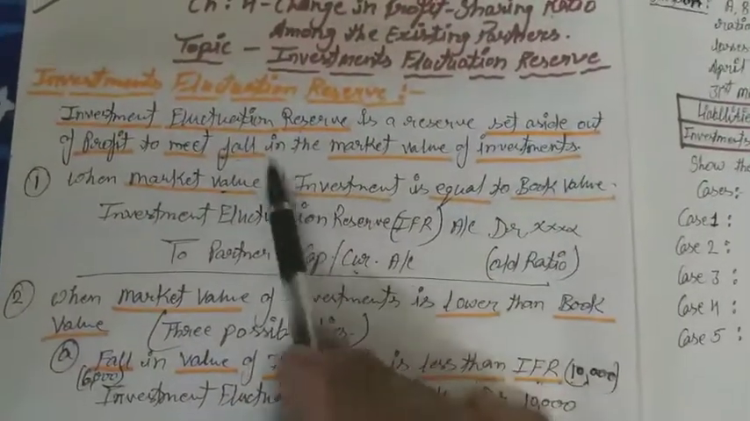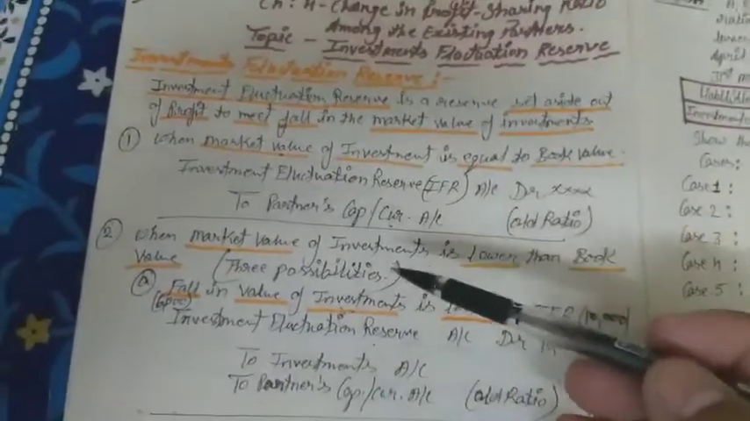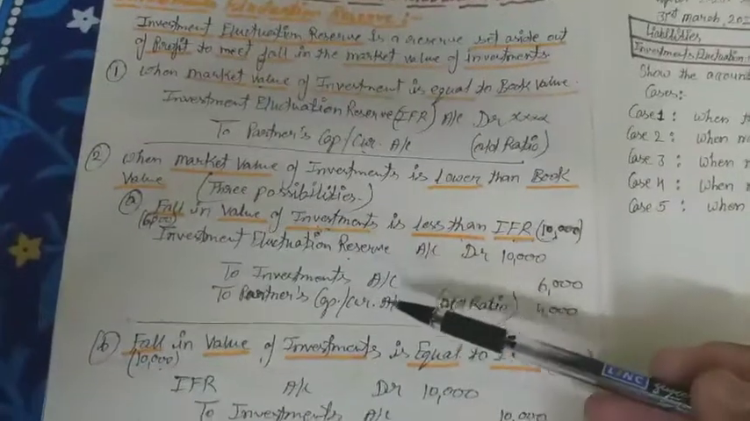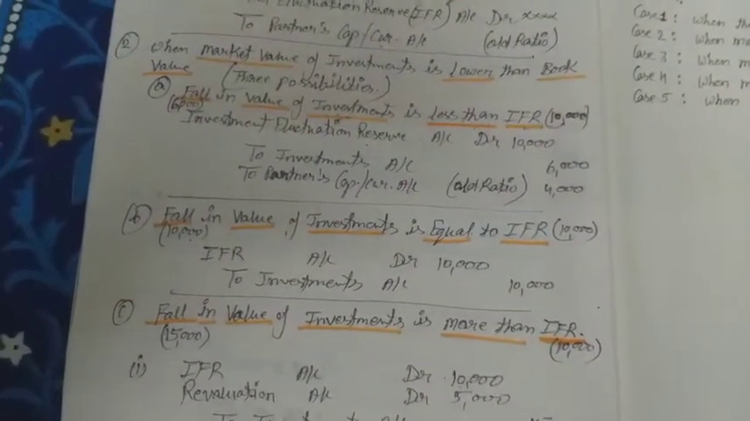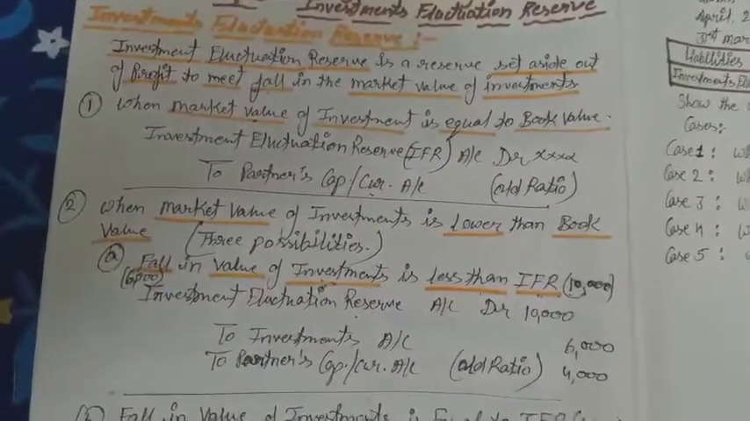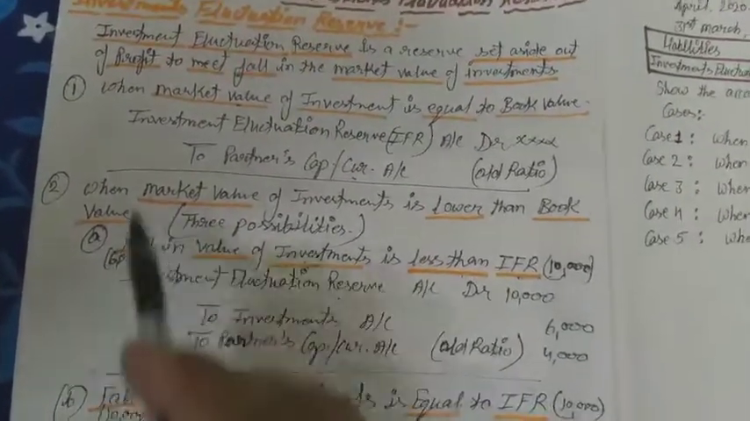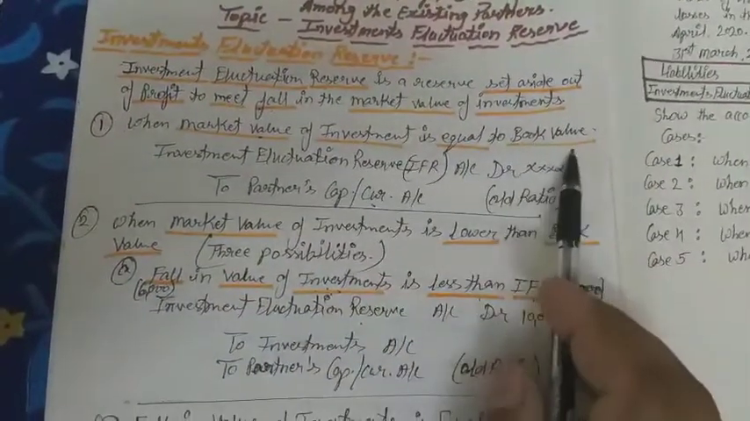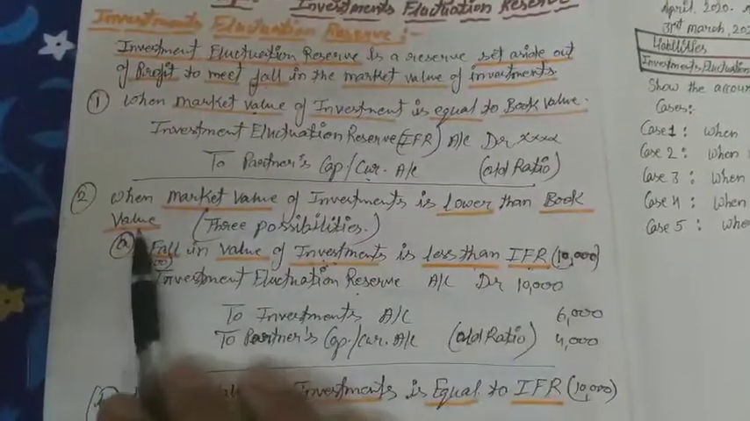So I am talking about only the fall in value, and all the treatment of IFR that I have done is for a fall in the value of investment. If the value of investment is increased, then what will the transaction be? Two concepts we have clear over here. First, when market value of investment is equal to book value, and second, when market value of investment is lower than book value.